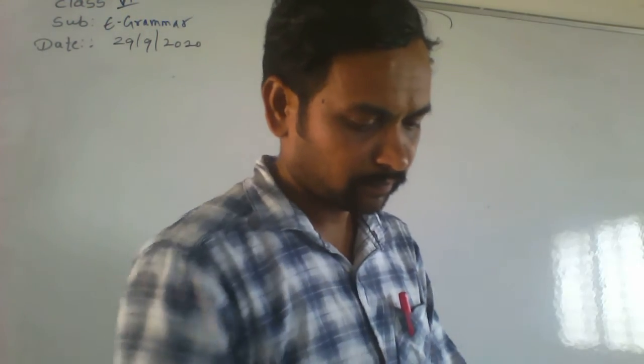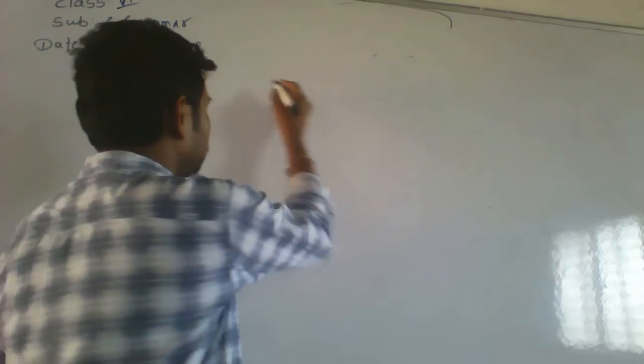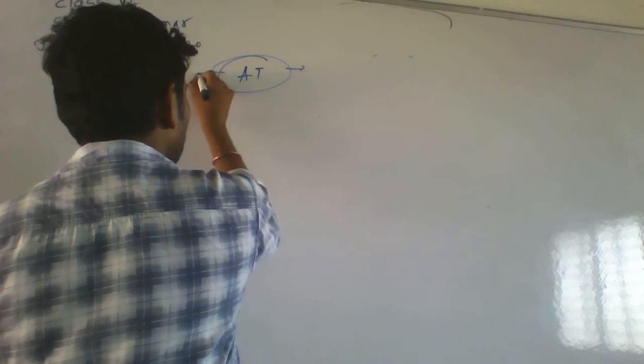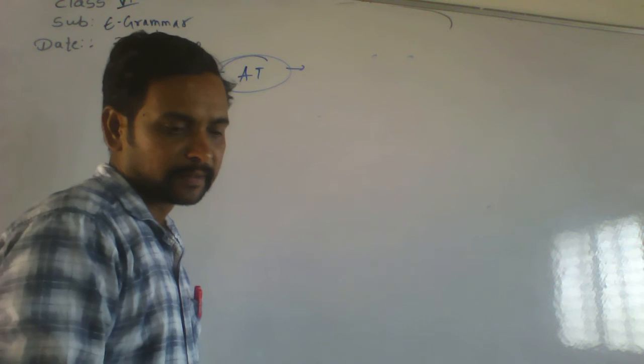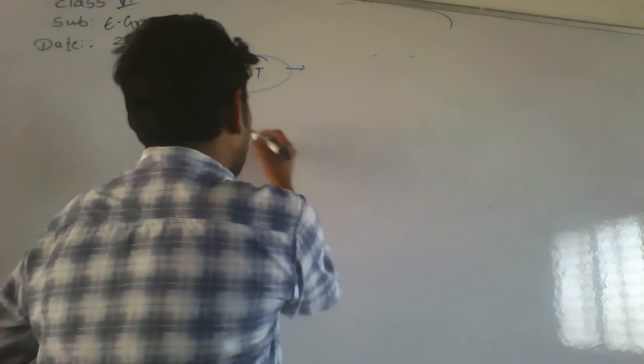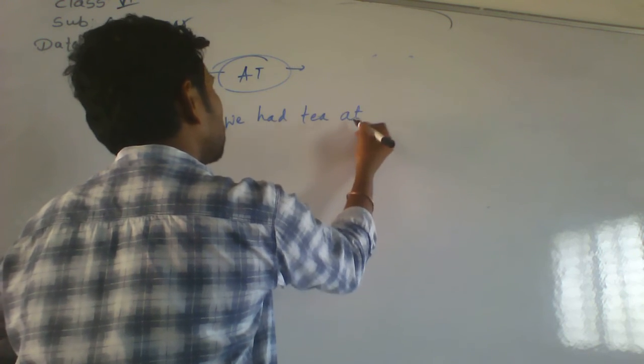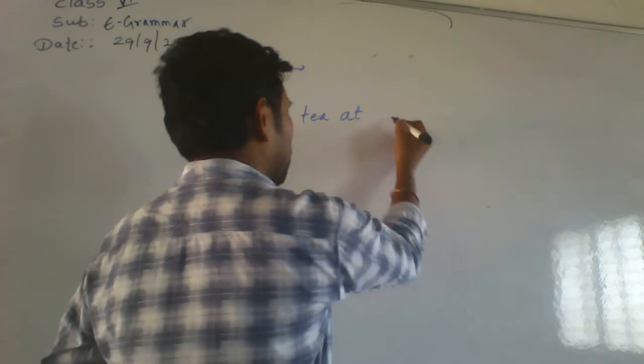Yet, see here. At is also a preposition. Let's see. They use at. We had tea at 5 o'clock.